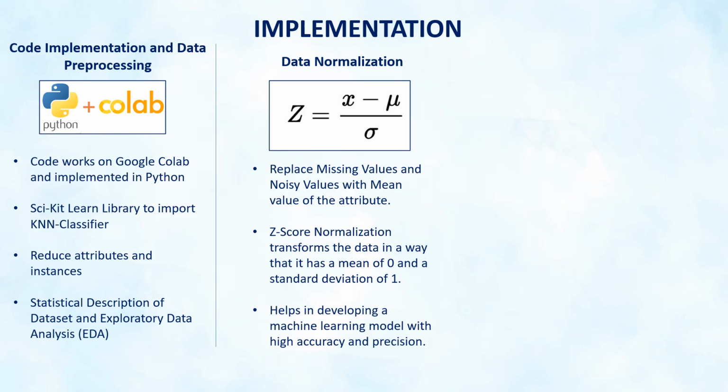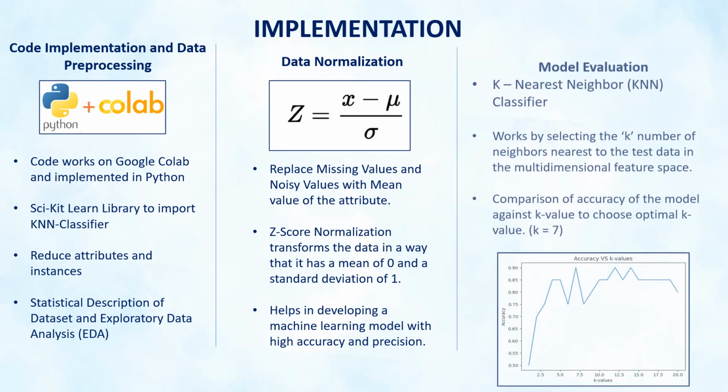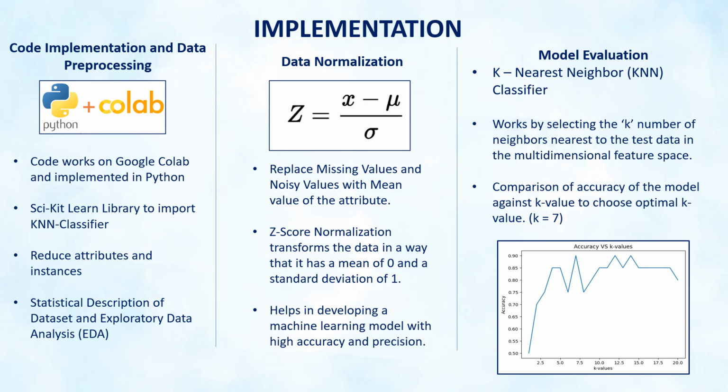In addition, I used z-score normalization which transforms the data in a way that it has the mean of 0 and a standard deviation of 1. Normalization helps in developing an accurate and precise model. I chose the k-nearest neighbor classifier to evaluate my model. KNN works by selecting the k number of neighbors nearest to the test data in the multi-dimensional feature space. I compared the accuracy of the model against a range of k values to choose the optimal k value and achieved an optimal k value of 7.